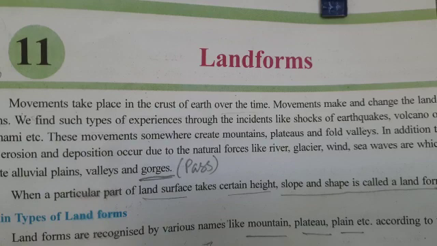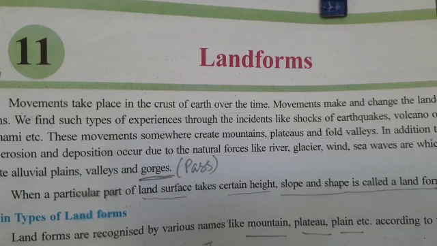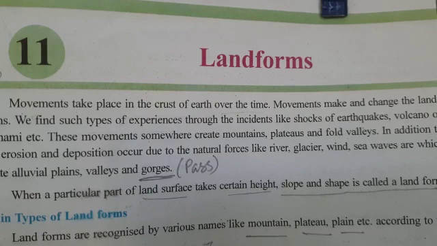The river, glacier, and wind transport alluvium from one place to another, and it is deposited in the lower region of a lake or a sea. The plain thus formed is called a depositional plain. Such a plain is also known as a river plain or an alluvial plain. An example is the Ganga-Yamuna plain in India.